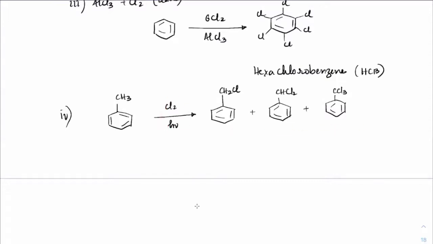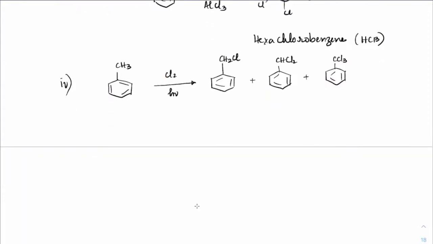If you use excess, you'll end up getting CCl3 on benzene. Remember the names: this is called benzyl chloride, and this is called benzal chloride, and this is called benzotrichloride.